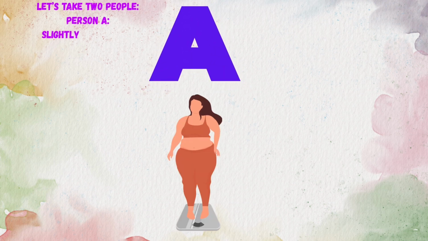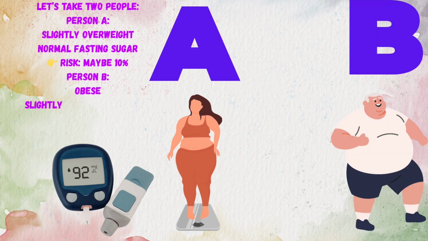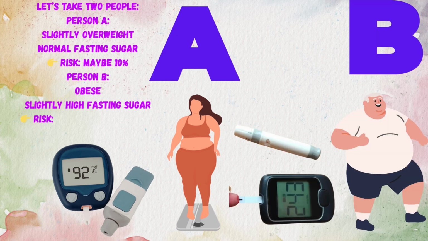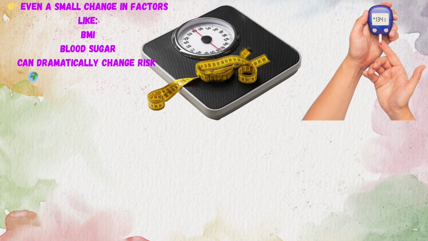Let's take two people. Person A, slightly overweight and has normal fasting sugar. Risk maybe 10%. Person B, obese and has slightly high fasting sugar. Risk could jump to 30 to 60%. Even a small change in factors like BMI and blood sugar can dramatically change risk.